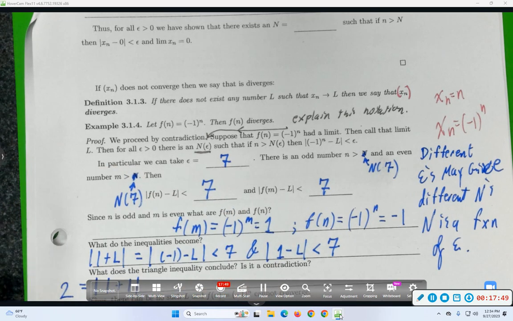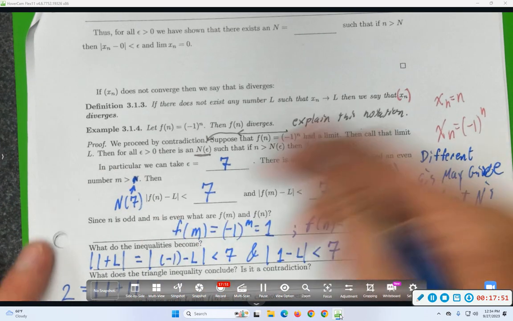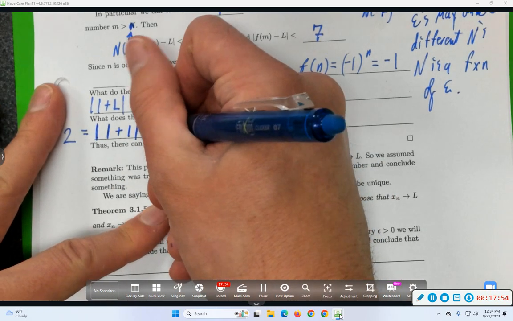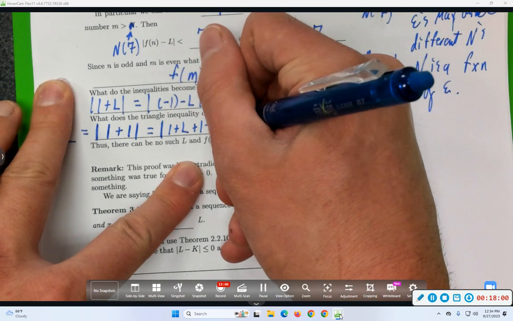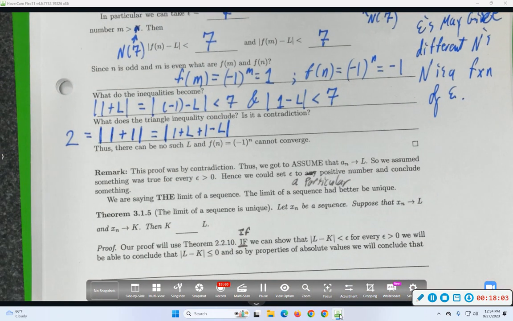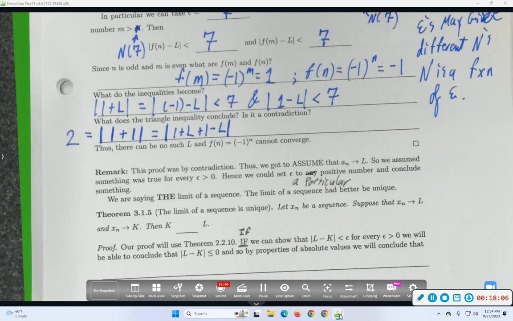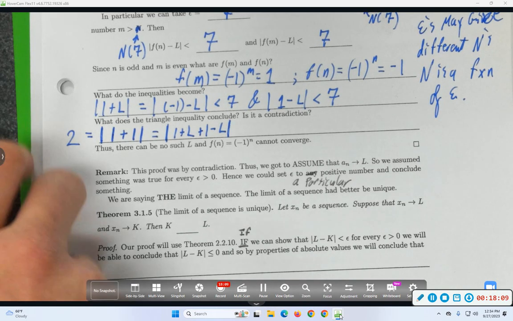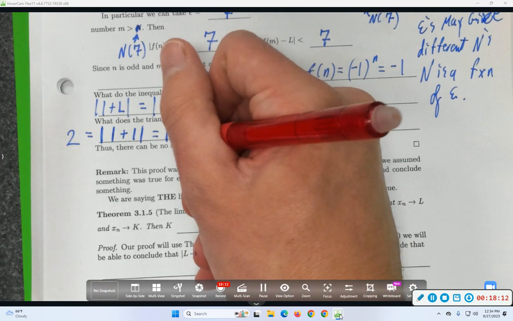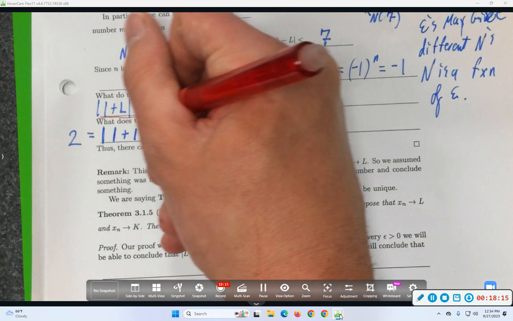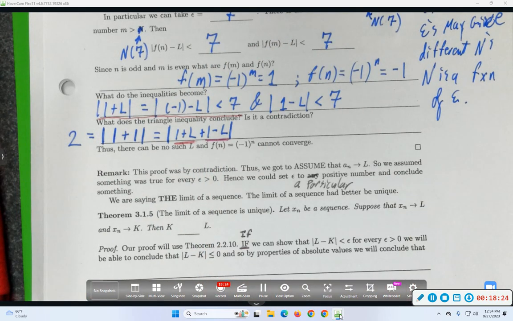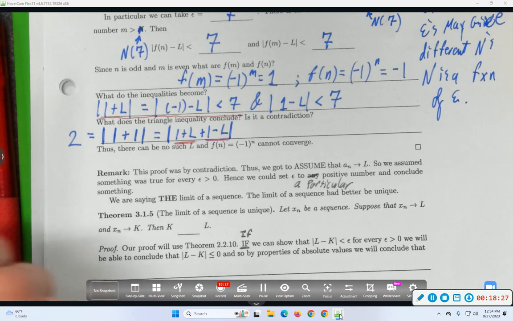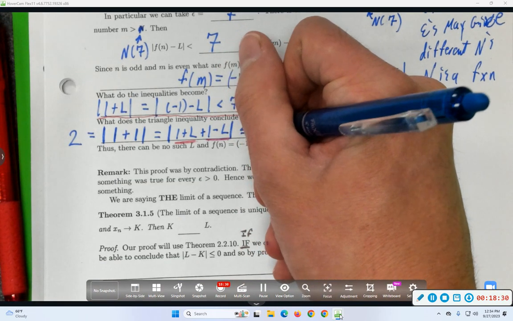So on the one hand, absolute value of 1 plus 1 is 2. On the other hand, that's the same thing as the absolute value of 1 plus L plus 1 minus L. So far that seems okay. Do I have something that says that 1 plus L isn't very big? Do I also have something that says 1 minus L isn't very big? Let's break this up using the triangle inequality so I can use that. So this will now be less than or equal to.